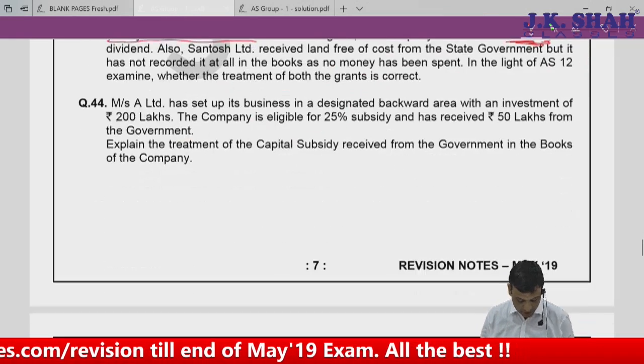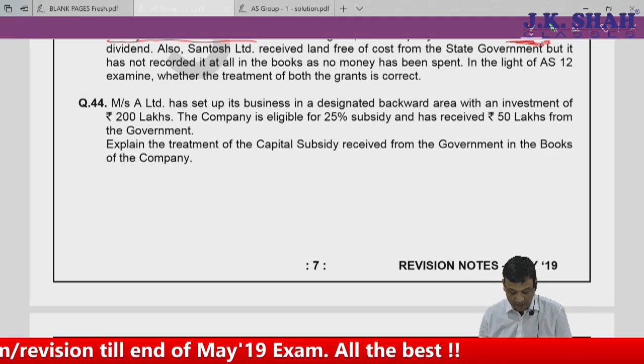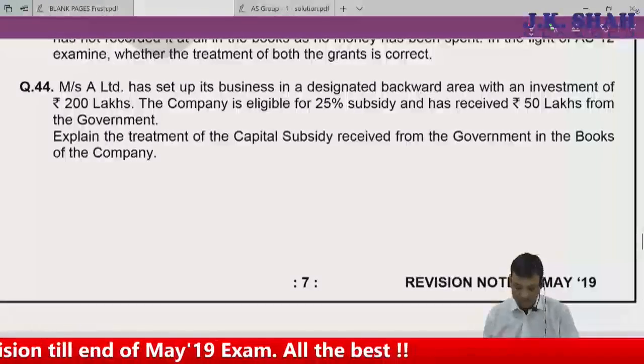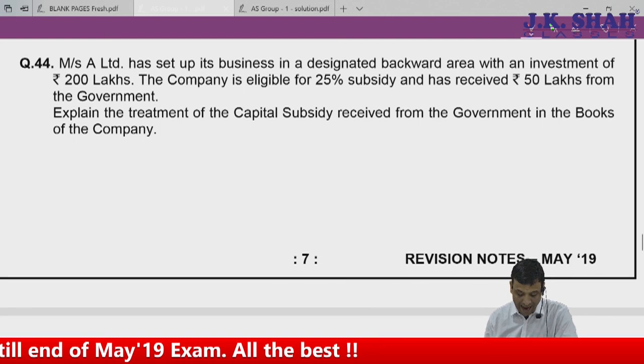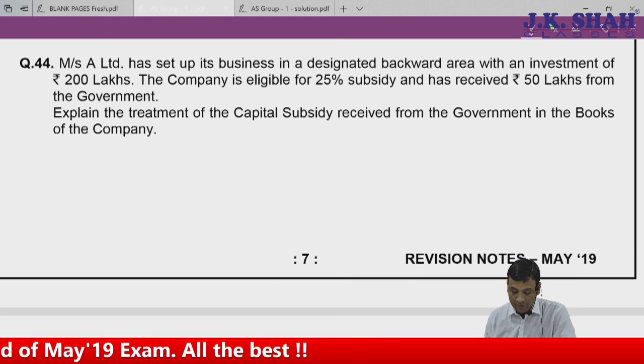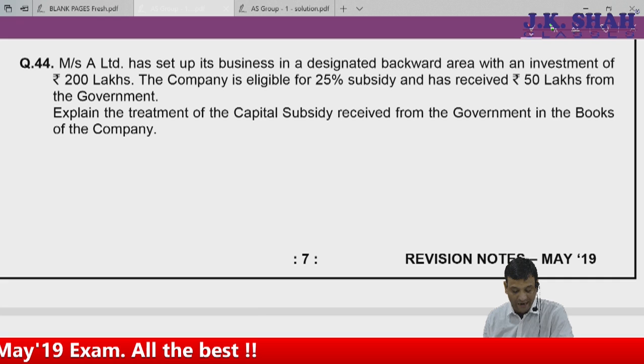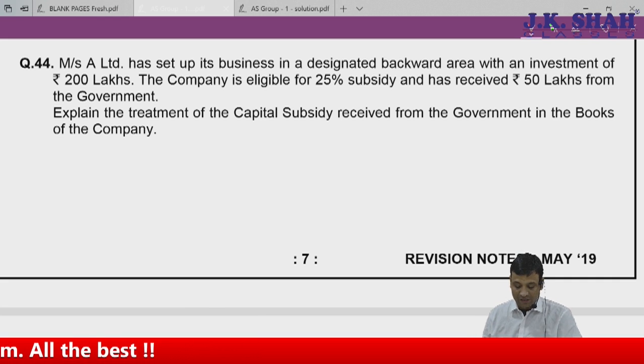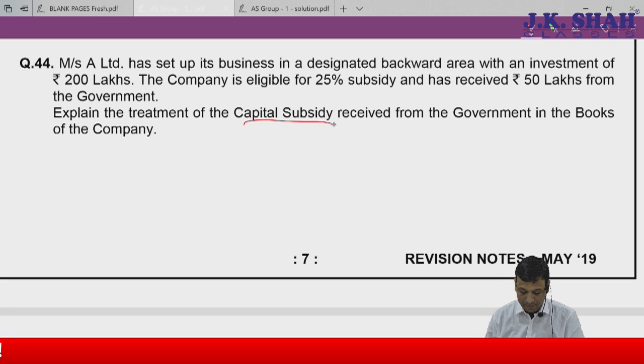To the last question. Messrs A Limited has set up a business in a designated backward area with an investment of 200 lakhs. The company is eligible for 25% subsidy and has received 50 lakhs from the government. Explain the treatment of capital subsidy received from government in the books of the company.